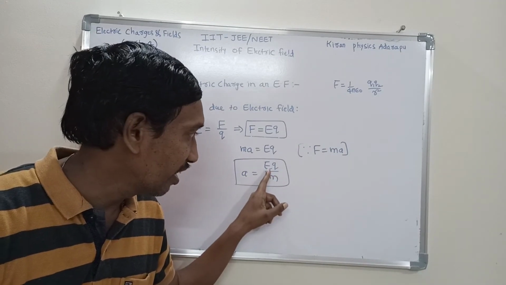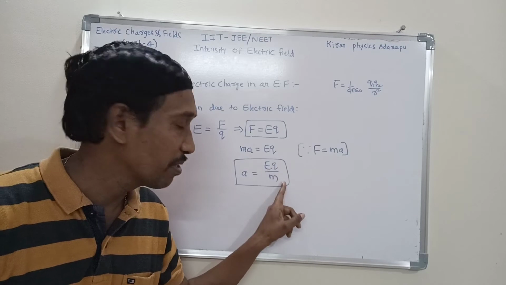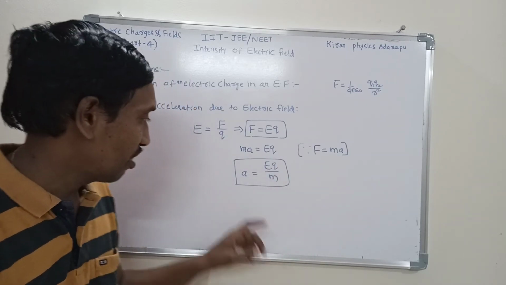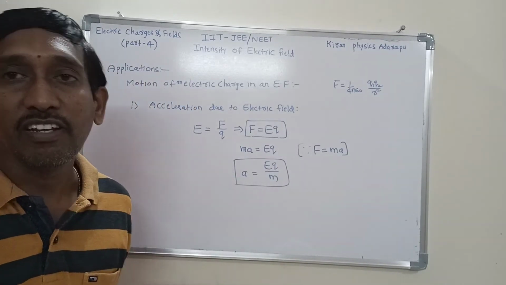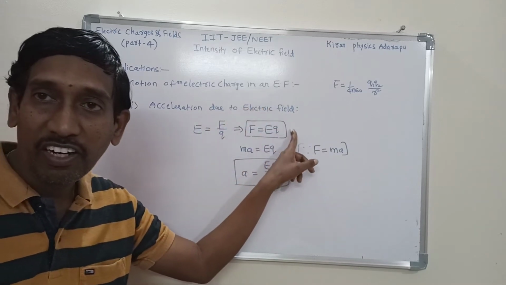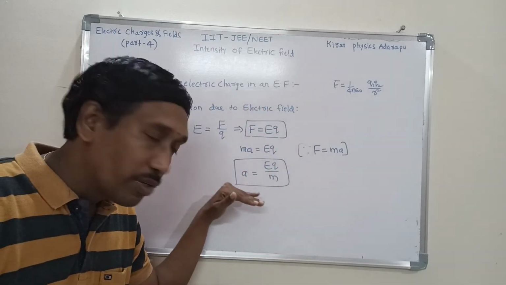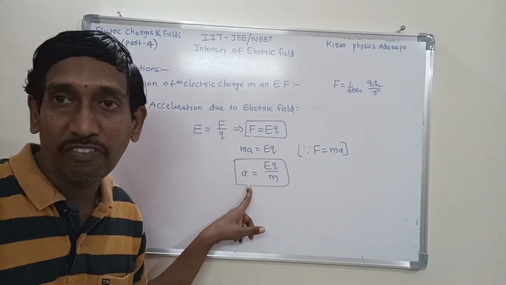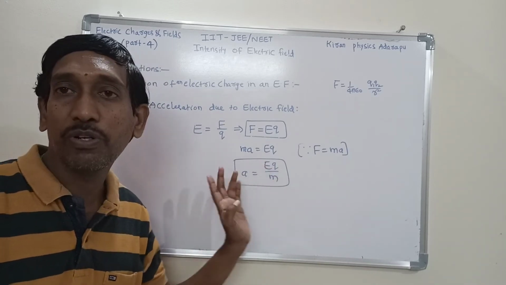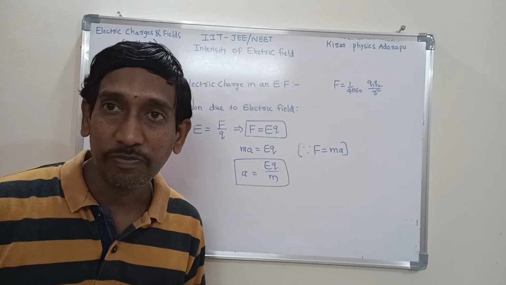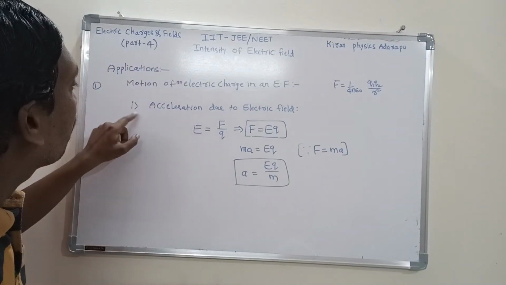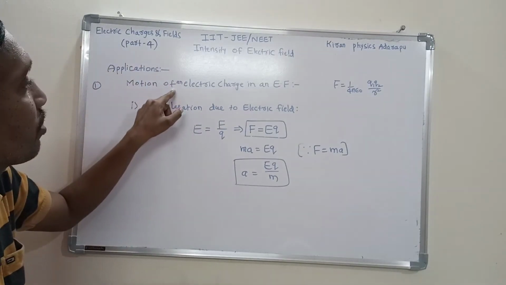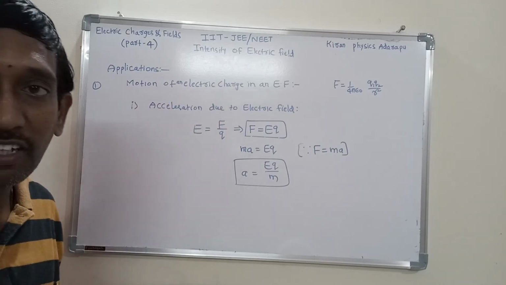Here E is the intensity of the electric field, Q is the charge, and m is the mass of the charge. So this is about acceleration due to the electric field. Very easily, you have to recognize this expression. Sometimes they ask for acceleration due to the electric field. If you know all these values, substitute in the formula and you get it. This is one application in the motion of an electric charge in an electric field.